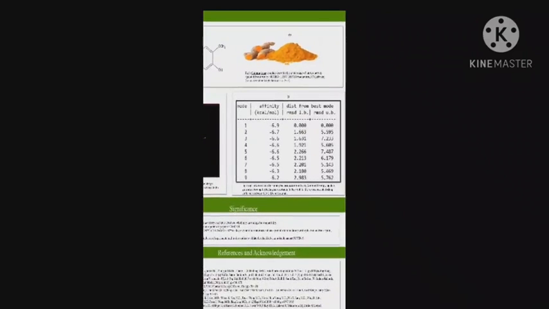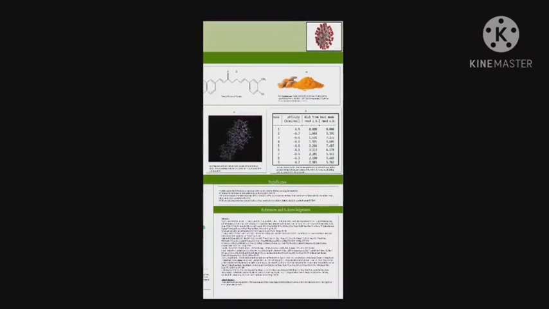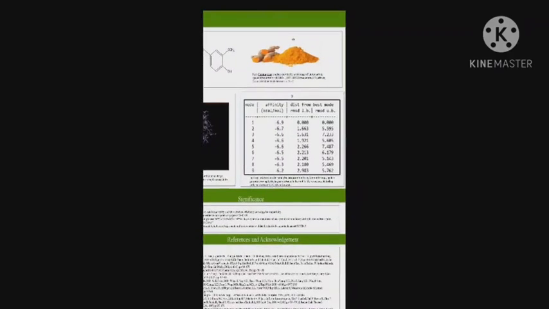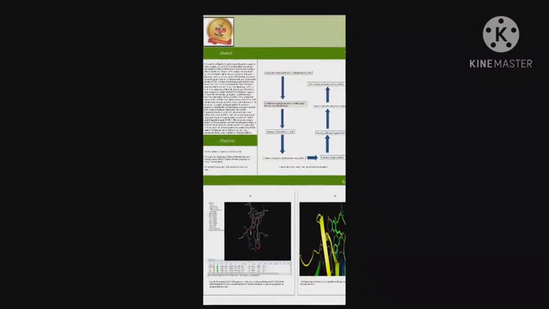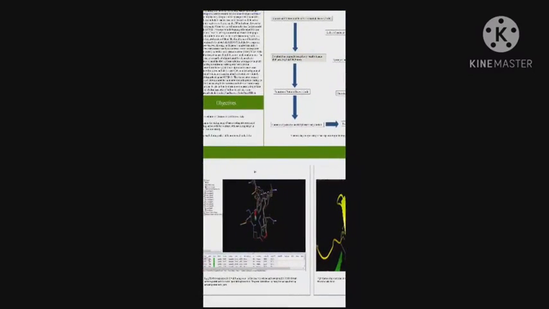After successfully running my file in the command prompt by giving various commands, I generated this log file. As you can see over here, there are 9 poses, and corresponding to them there is also the binding energy in kilocalories per mole. These poses are together, so there is a need to split them into individual poses. For that I gave the Vina split command, and I split each pose, visualized each pose individually in AutoDock as well as in PyMol, and visualized the various interactions that the ligand made with the protein.